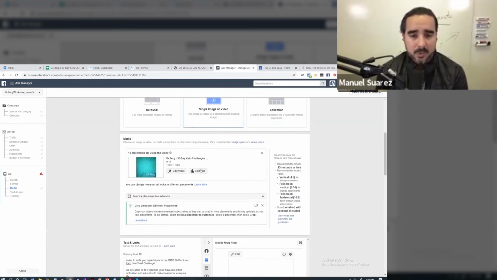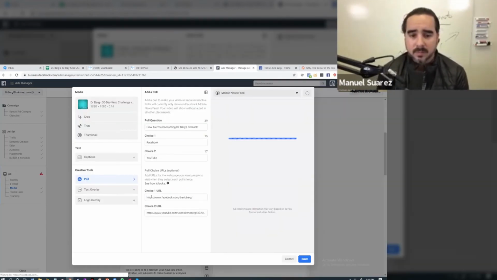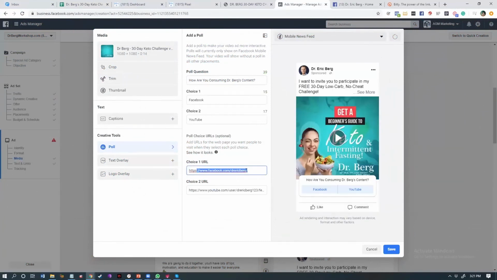All right, on to you, Donald. Yeah, so I've added 2 links or URLs on the poll section. I added the URL going to Dr. Berg's Facebook page for option 1 or choice 1, and the special link that asks them to subscribe on option 2 or choice 2. This is the preview of the ad afterwards. Currently, it does not have any headline, so we're going to add one. As soon as you're good with your poll questions and choices, just click save.